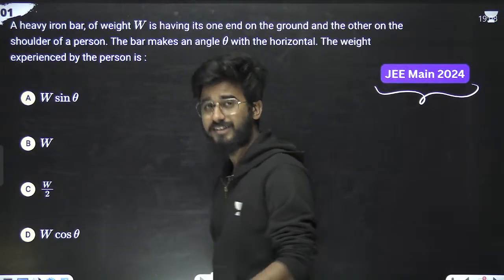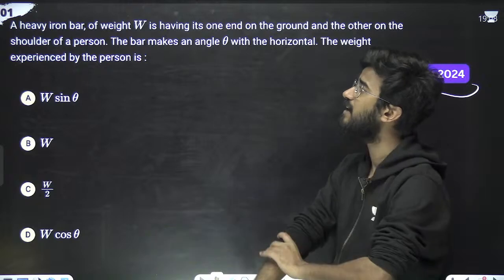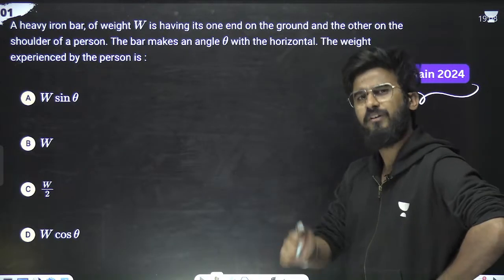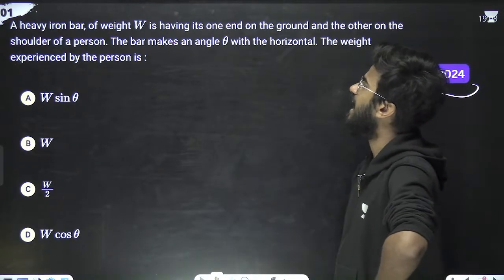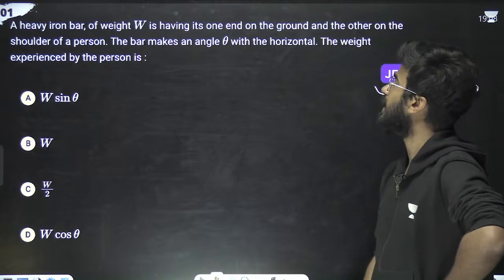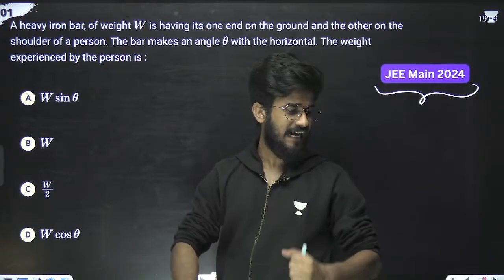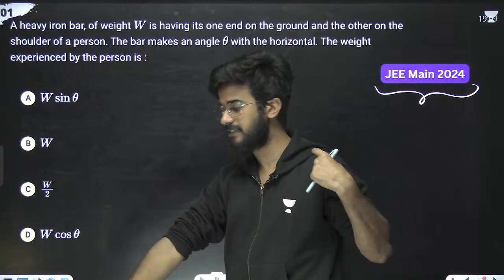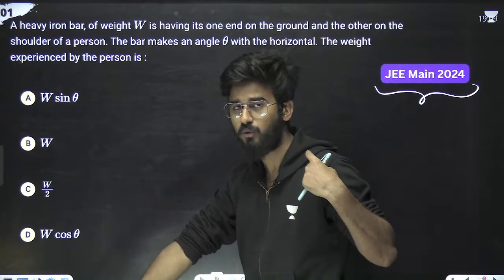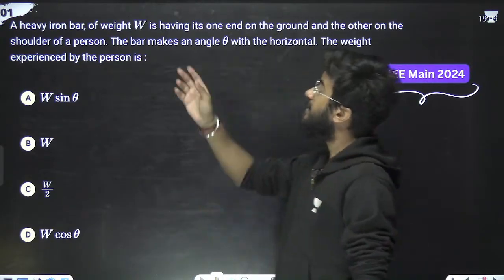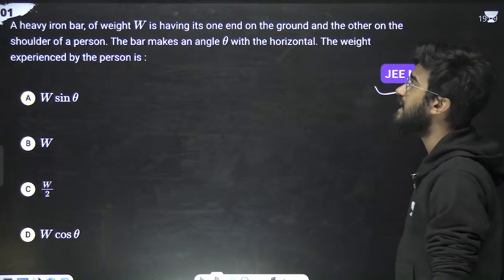The question is like this: we have a heavy iron bar of weight W. We have an iron bar, and it has one end on the ground and the other end on the shoulder of a person. Like I am the person, and I have one rod whose one end is on this particular ground and the other is on my shoulder. Then the bar makes the angle theta with the horizontal.